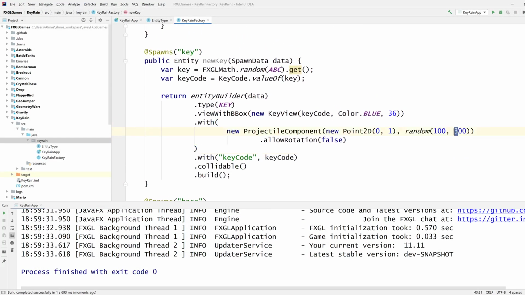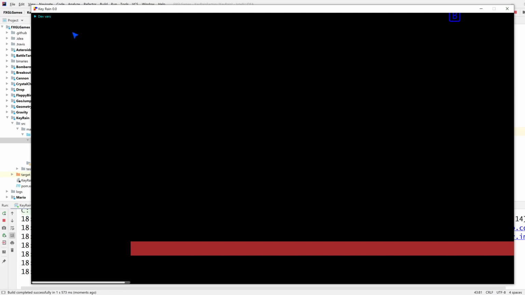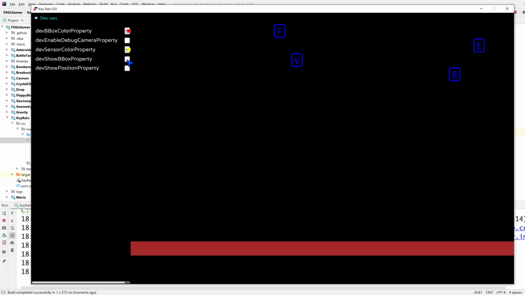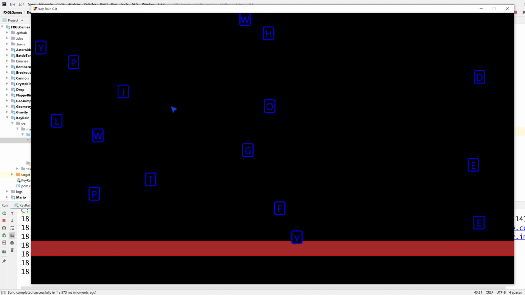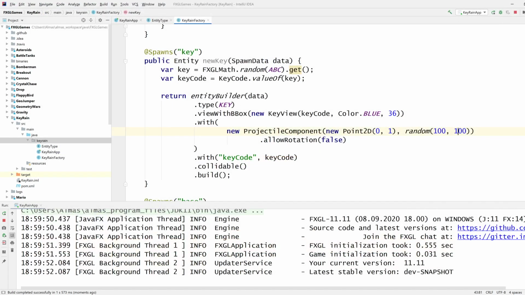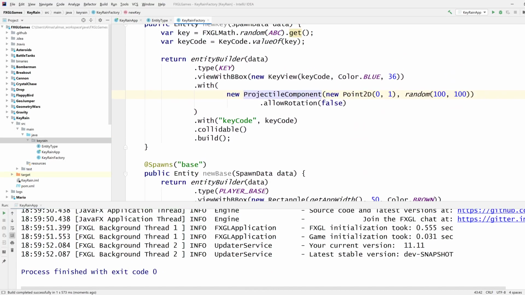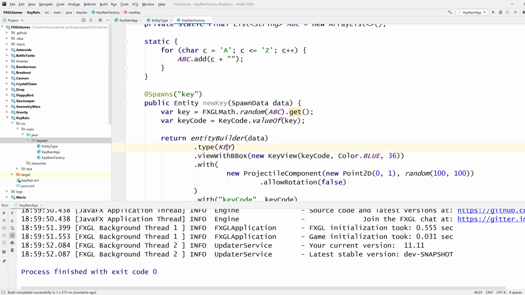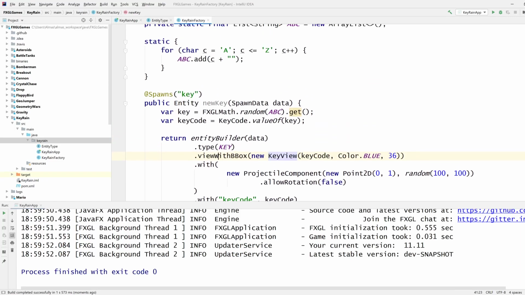Let's make it go slowly for a sec. Show bounding box. I don't even see the bounding box on these things. So I'm pretty sure this one is generating it incorrectly, which is probably because KeyView doesn't have its own kind of visual bounds.